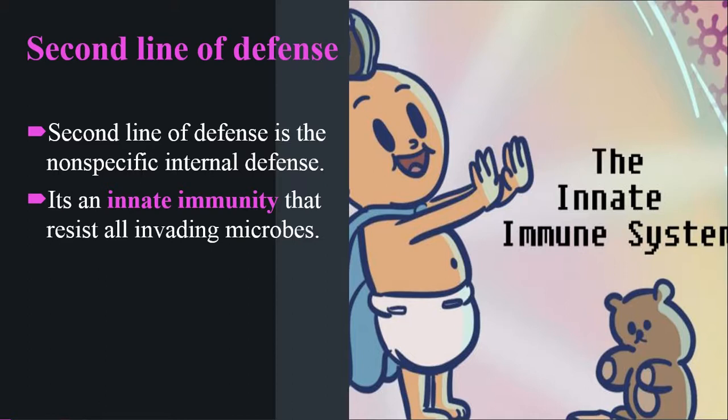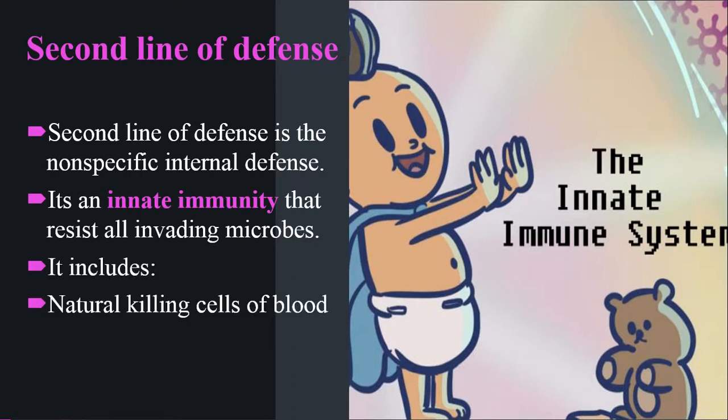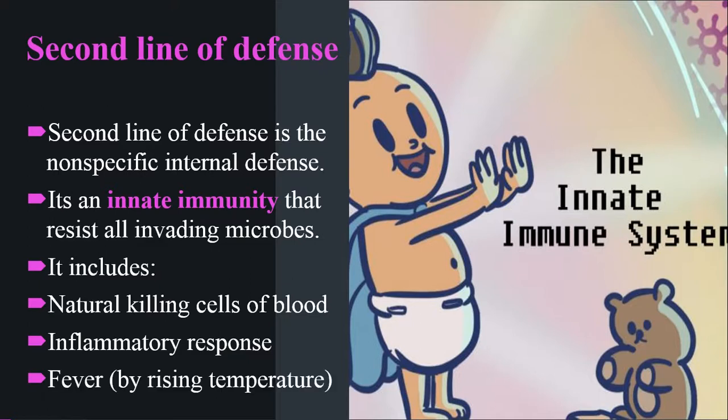So it's the second line of defense mechanism of our body. It's a natural mechanism, and it includes natural killer cells of blood, NK cells, and then the inflammatory response. I mean, if any microbe attacks your body, then your body will show inflammation. So it's an inflammatory response. And third is fever, by rising body temperature. So these three mechanisms are involved in the second line of defense, in which our body fights those microorganisms and attackers.